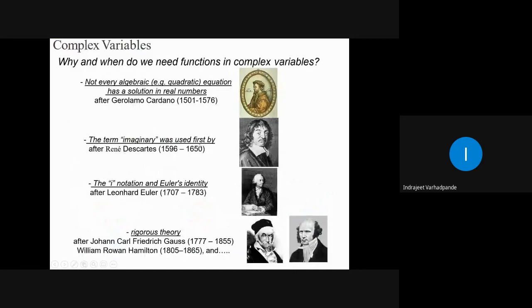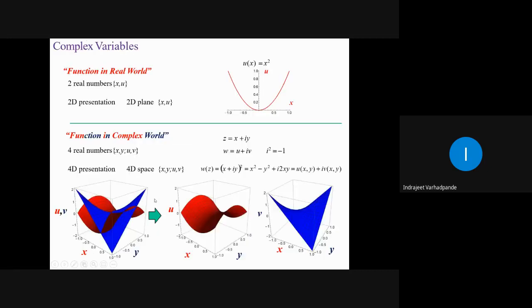The term imaginary was first used by Descartes. If you see the time span, after 1576 it was introduced. The i notation and Euler's identity, after Leonhard Euler, were defined. And then Gauss and Hamilton worked on the function of a complex variable.